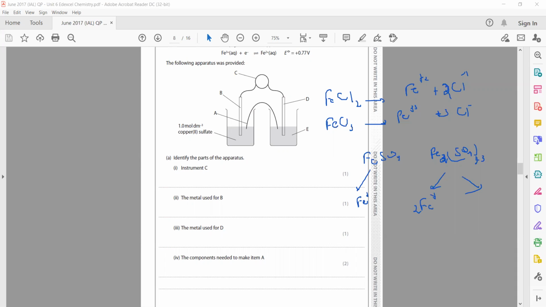So if we mix equal concentrations, then we will not have the same amount of iron 2 and iron 3 ions in the solution. To have the same amount, this should be double. Like if we use 1 mole per dm cube of iron 2 sulfate, then we should use 0.5 mole per dm cube of iron 3 sulfate, so that we'll have equal concentrations of iron 2 and iron 3 ions in the solution.